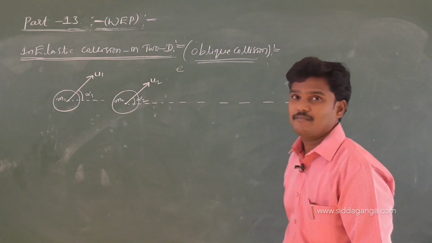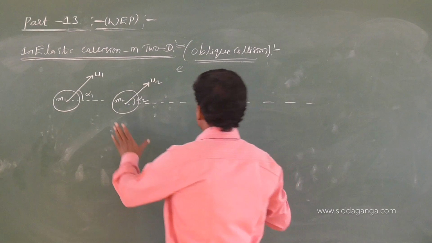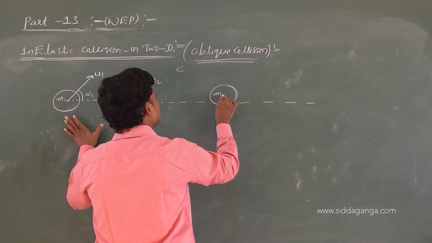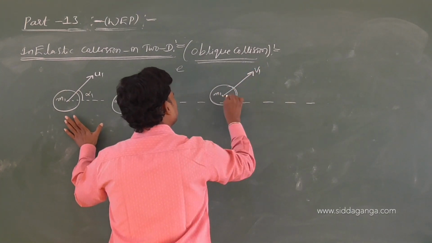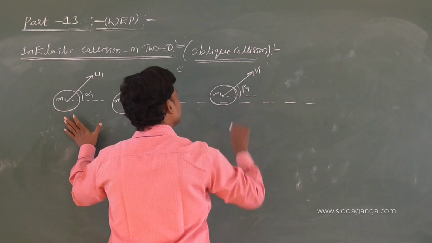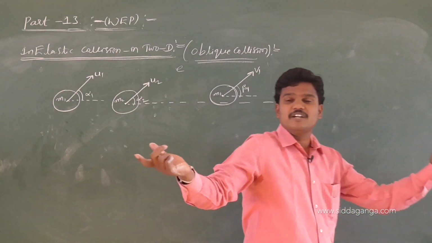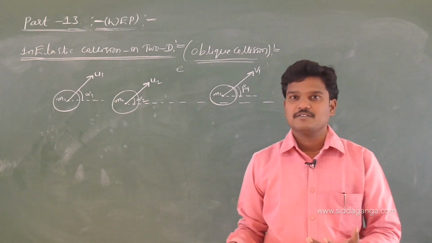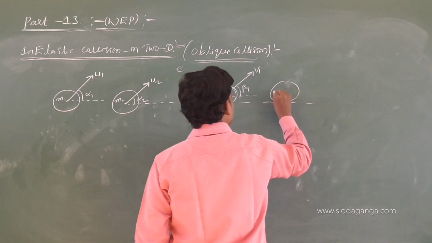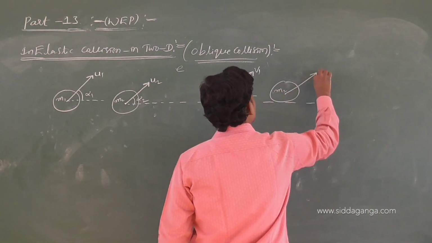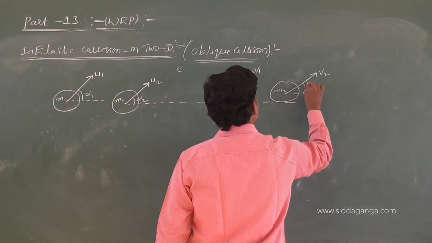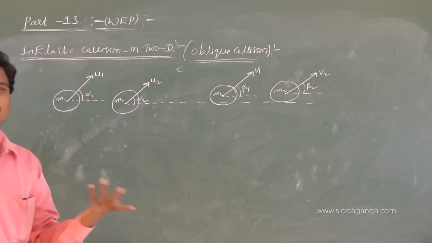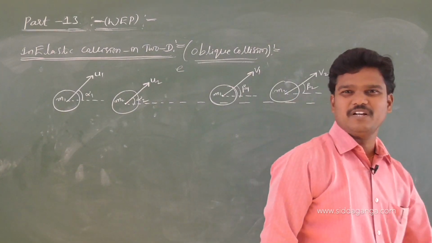After the collision, M1 has speed V1 making some other angle beta 1. They are moving in different directions, alpha 1, alpha 2, so 2 dimensions. Now the other one, V2, at an angle beta 2. See, all angles are different means what? One dimension or two dimensions? Two dimensions.